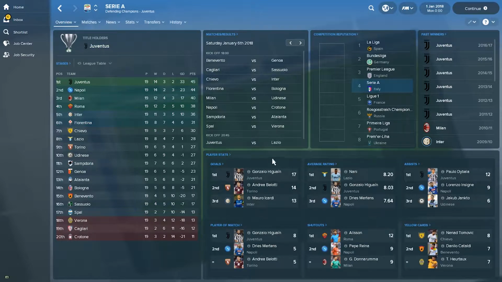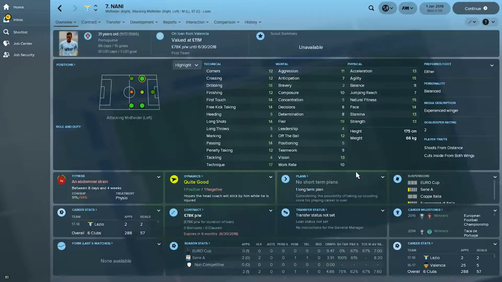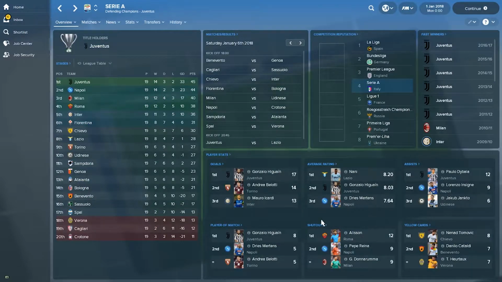In the goals section, Higuain is leading with 17 goals. Belotti is in second place with 14, with Icardi in third with 13. Nani at Lazio is performing phenomenally, 8.2. So this is a very nice average rating from Nani. He's probably quite creative. Let's have a quick look. Oh, to be honest, no, only 2 goals, 1 player of the match though. So he's probably causing havoc without the end result.